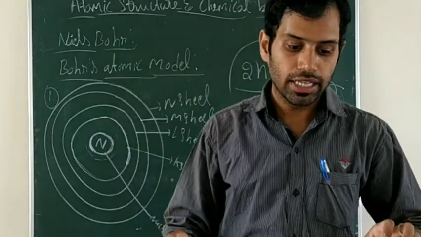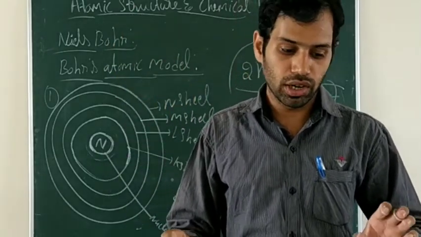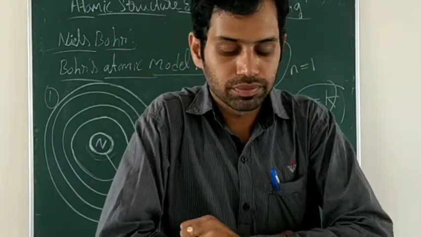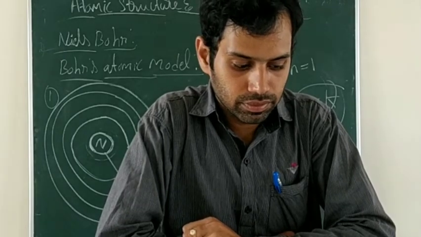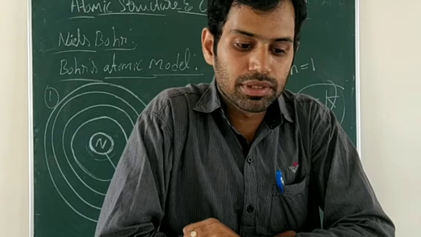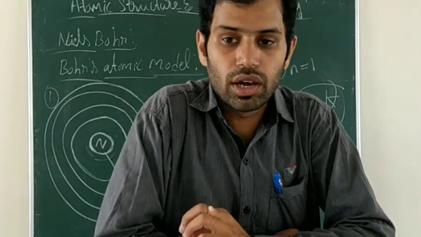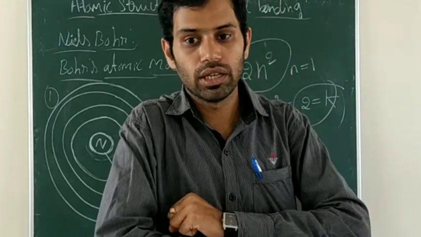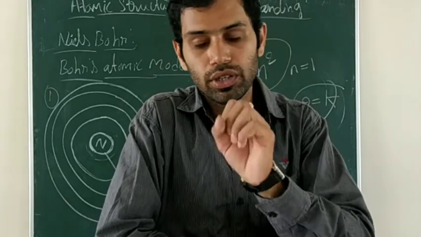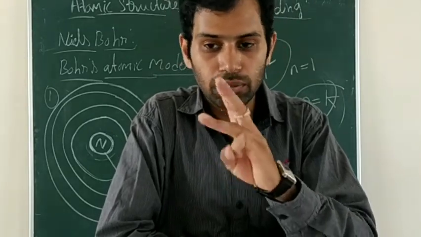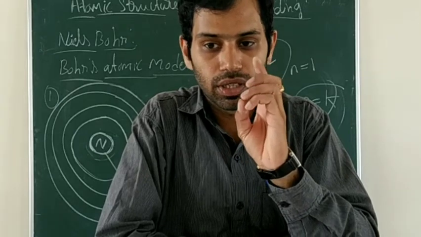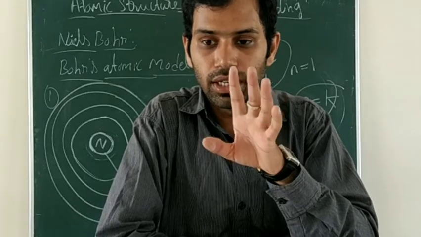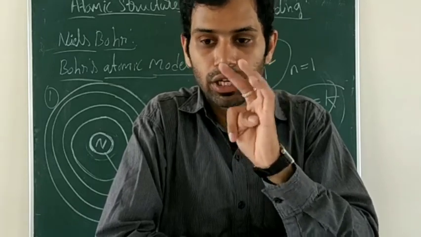And the last topic is the discovery of neutrons. As I told in the beginning, who discovered the neutron? James Chadwick. Yes, James Chadwick. So how did he discover the neutron? He took a helium atom. Until then, we knew that in an atom, electrons and protons are present, with the nucleus at the center.